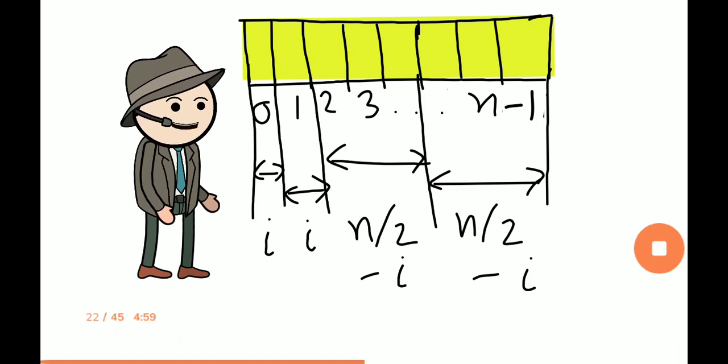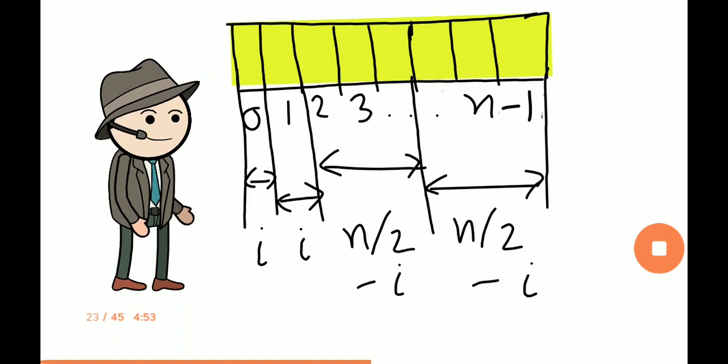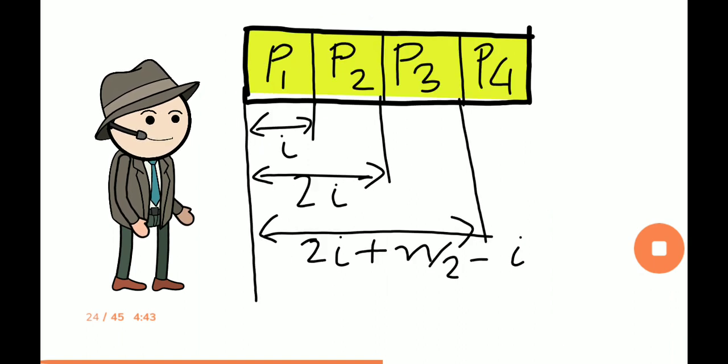Let's assume the length of T1 is I. Then the length of T2 would be n/2 minus I. As we had discussed earlier, the new string S basically consists of 4 different substrings. Let's visualize the starting indexes of the 4 different substrings. Let's say the 4 different substrings are P1, P2, P3 and P4.